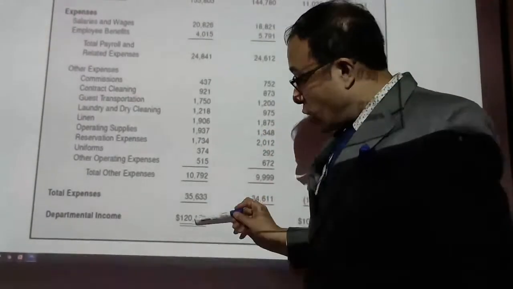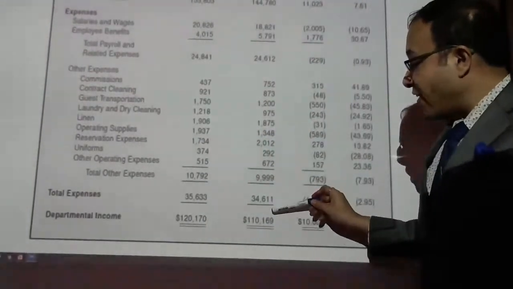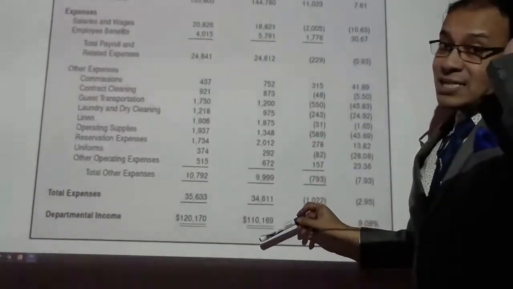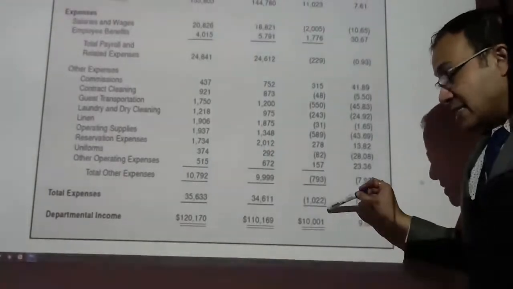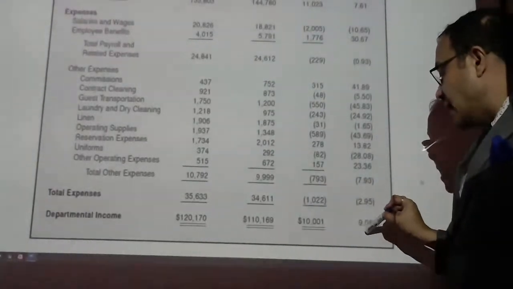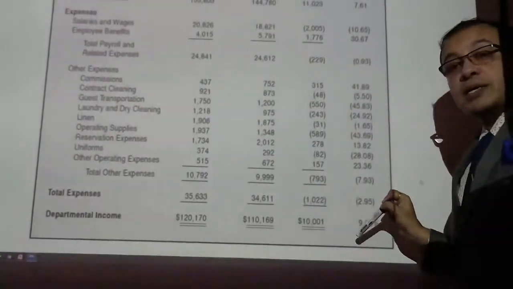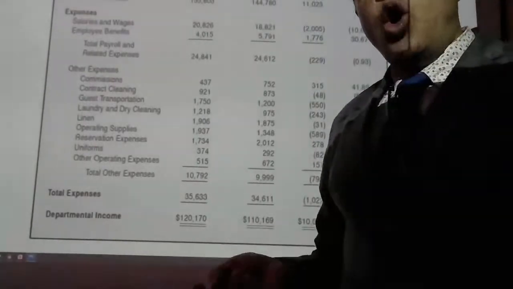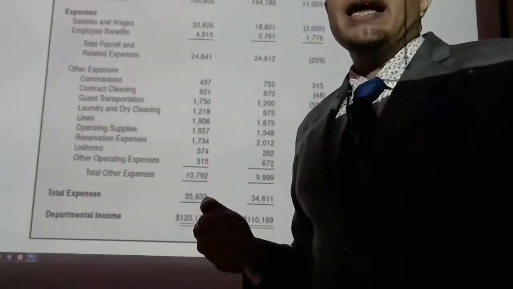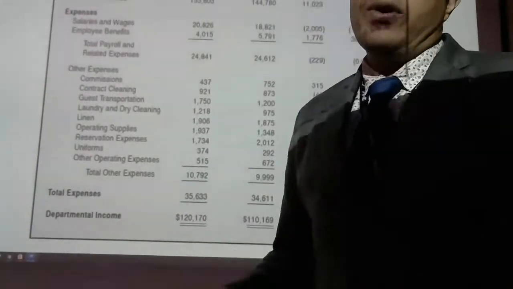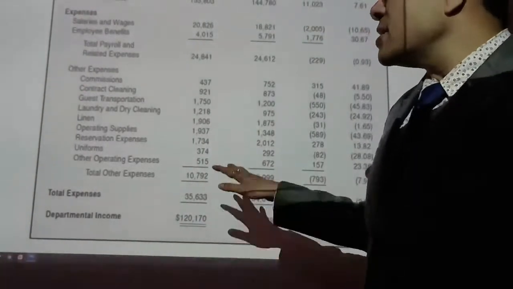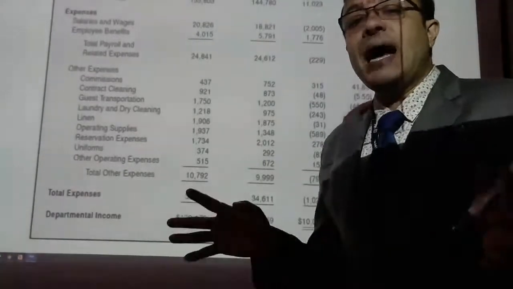This is the actual departmental income. This is the variance from the previous departmental income. It's a plus figure finally, and it is coming as 9.08%. So it is 10% more than what was budgeted, and so it's a good budget, well done, we can say that, to the department. So this is what the entire budget looks like.